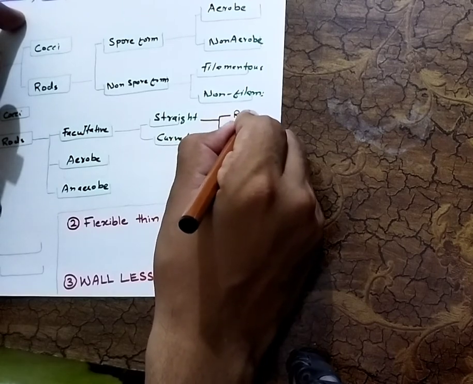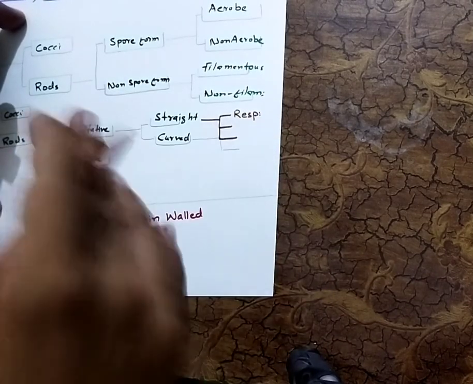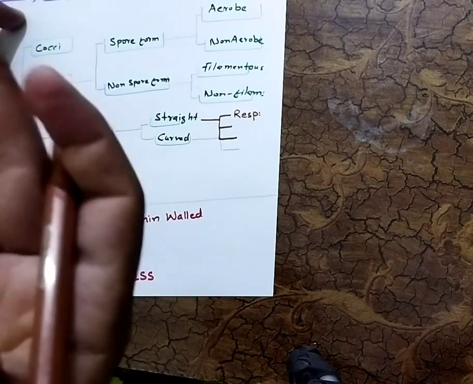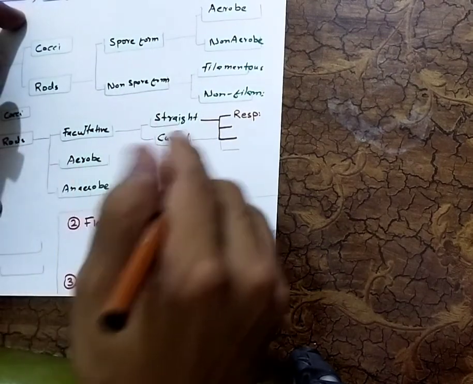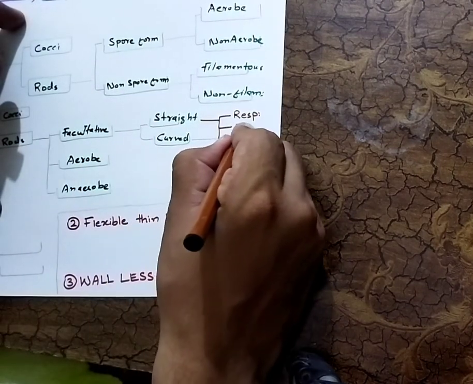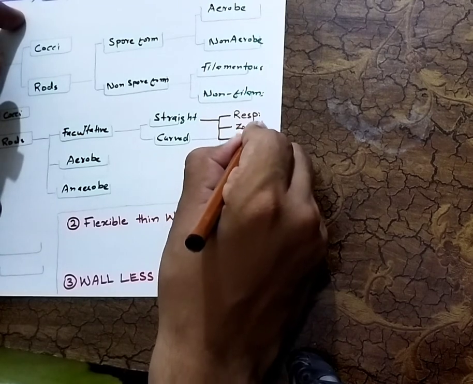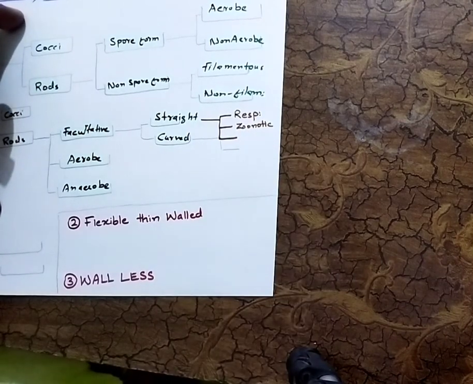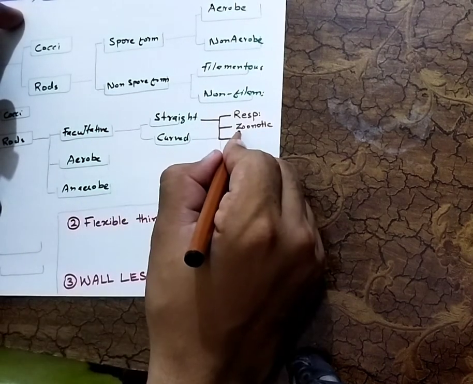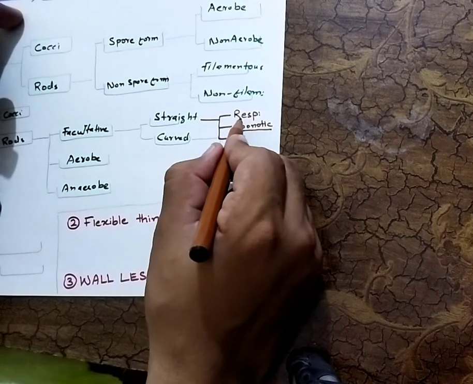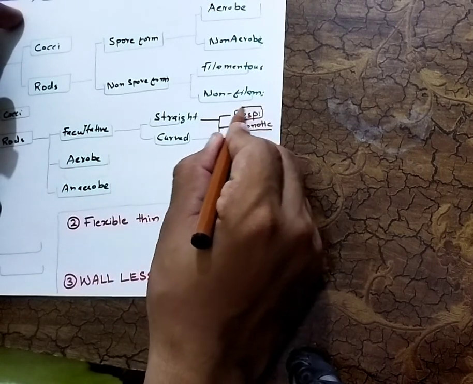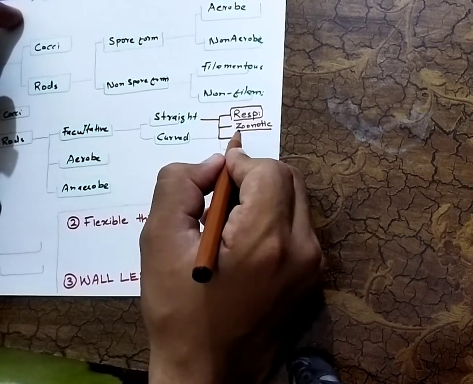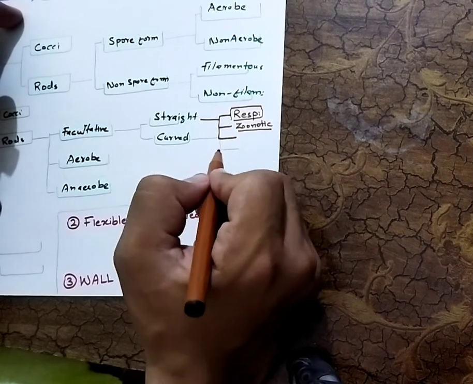respiratory, the bacteria which cause infection through the respiratory tract, right? The zoonotic, the bacteria which transfer from the animals to the human being are classified as zoonotic, and the bacteria which transfer through the respiratory tract to the humans are respiratory bacteria, right?